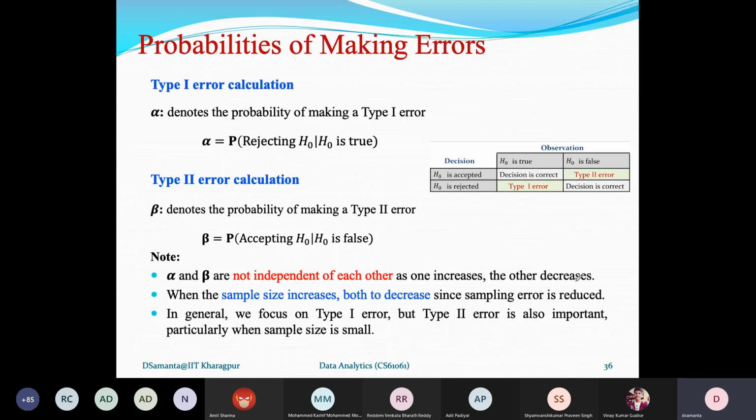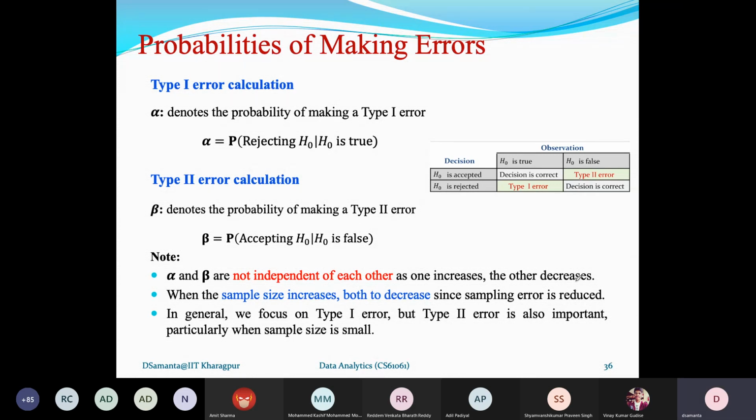Now here, as I said, this is the percentage calculation I told you, right? So percentage calculation means the value should lie between 0 and 1, inclusive. So 100% means it is exactly 1 and 0% means it is 0. So this can alternatively be expressed in the form of a probability. So here alpha denotes the probability of making a type 1 error. That means how much error you can make.